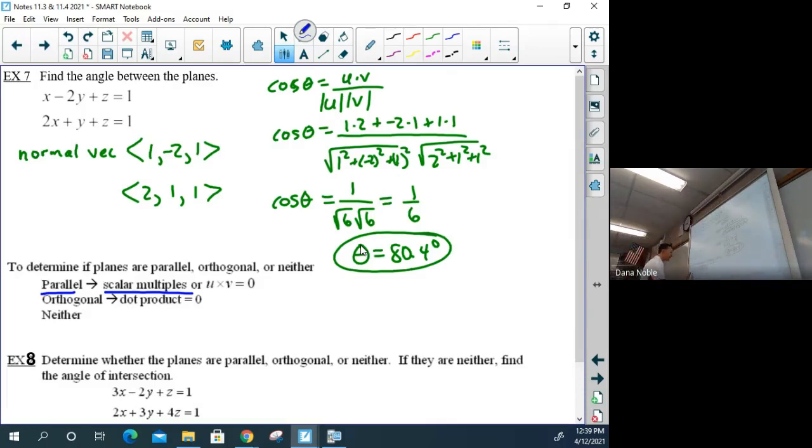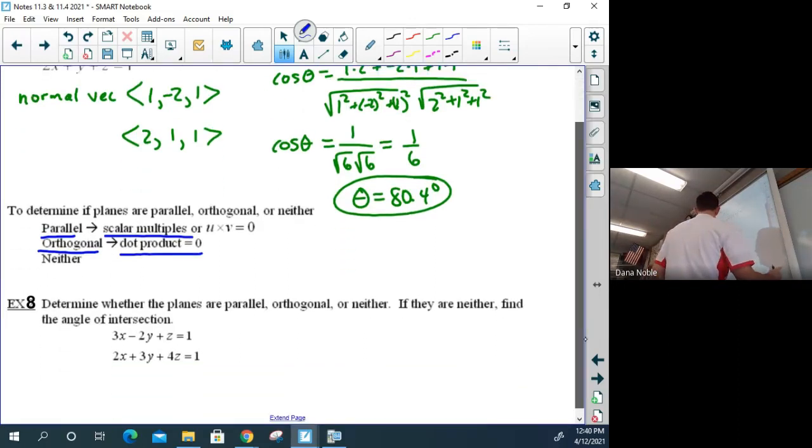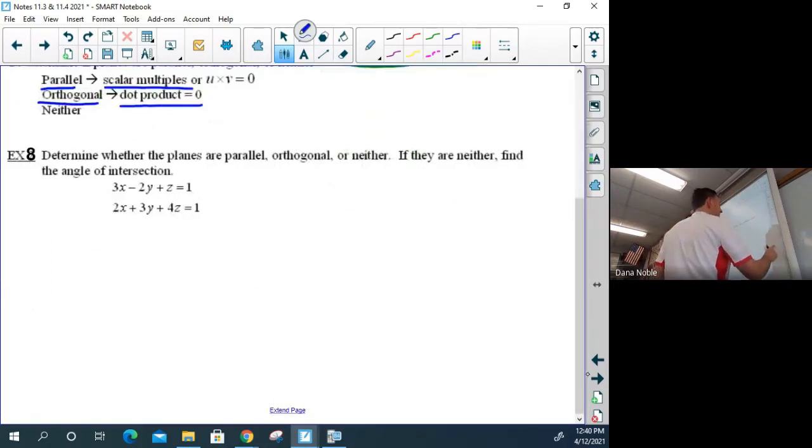Orthogonal is the dot product. And if it's 0, you know they're going to be orthogonal. And then, if you don't get either of those, it's got to be neither, at which point I'm going to say, go ahead and find the angle between them. Okay, best way to do it is do a problem, see how it works.